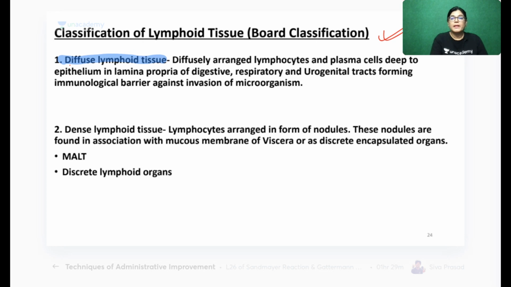Okay, that is in the lamina propria. That is in the lamina propria layer. Lamina propria layer में respiratory में होता है. Okay, diffuse lymphoid tissue consists of diffusely arranged lymphocytes. Okay, plasma cells are lying deep to the epithelium in the lamina propria.